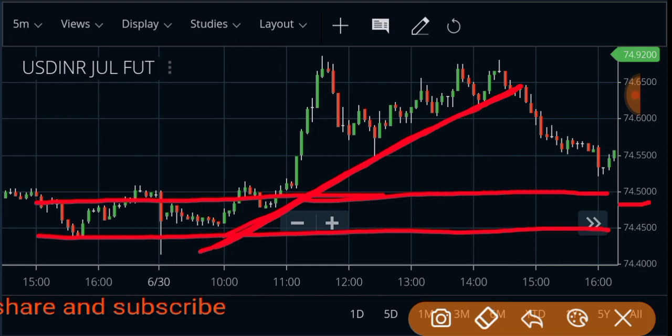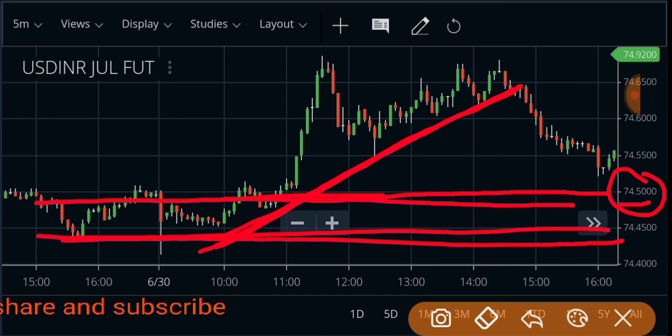If we talk about resistance, there is a resistance at 50 paisa, right? Then after breakout, resistance will convert into support. You got it, right? So first support is shifted to 50 paisa, then second support, third support is shifted to 55 paisa something, right?